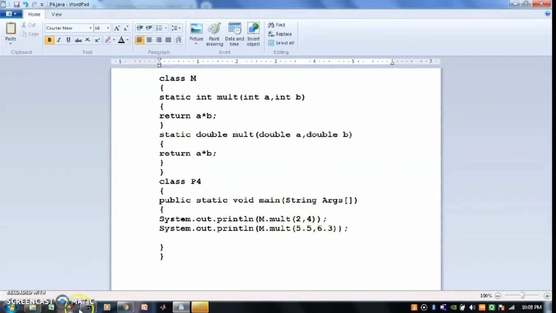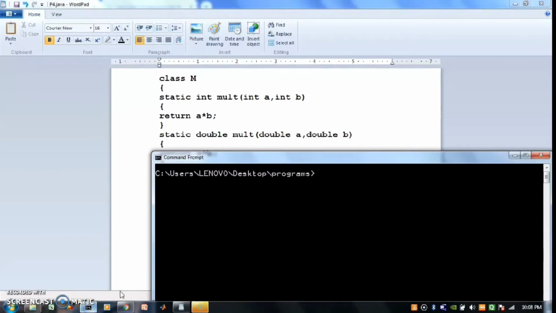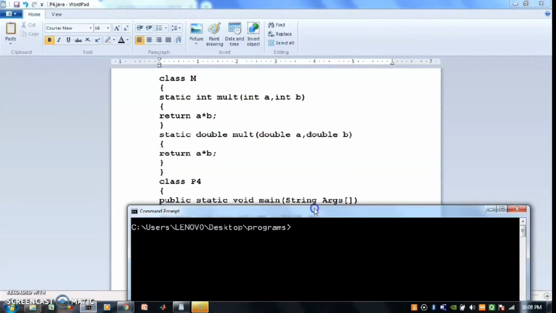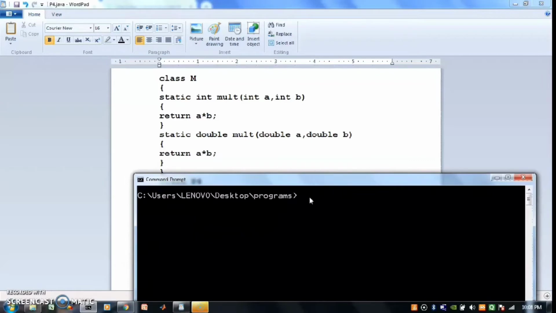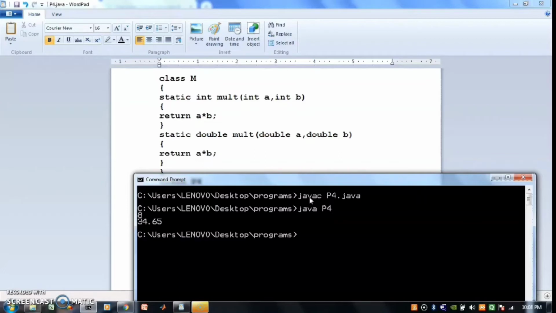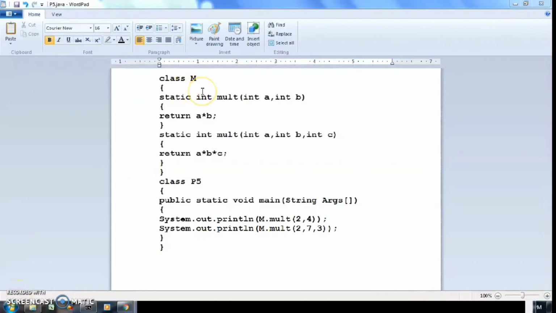Now we will see the output here. I will compile the program with the program name.java. The name of our program is P4. javac P4.java, then java P4. So you can see the output 8 and 34.65.